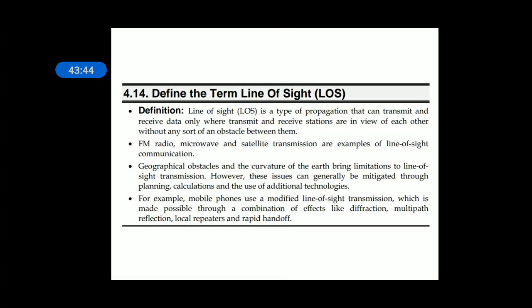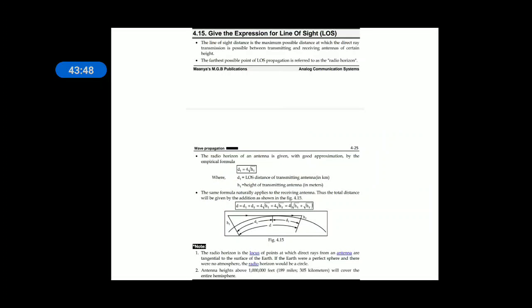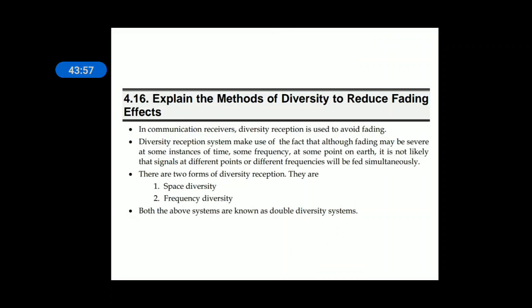Additional technologies will overcome the problem of curvature of the earth. For line of sight, the formula is D equal to under root HT plus under root HR into 4, because the distance depends on the height of the antenna. If the height of the antenna is large, it can cover a larger area.